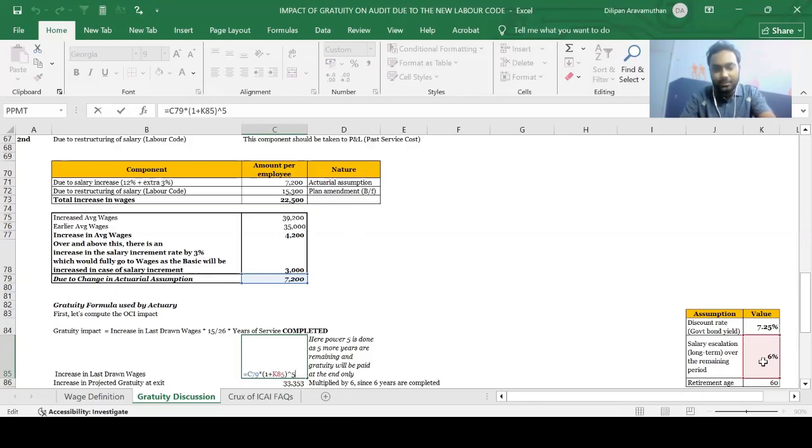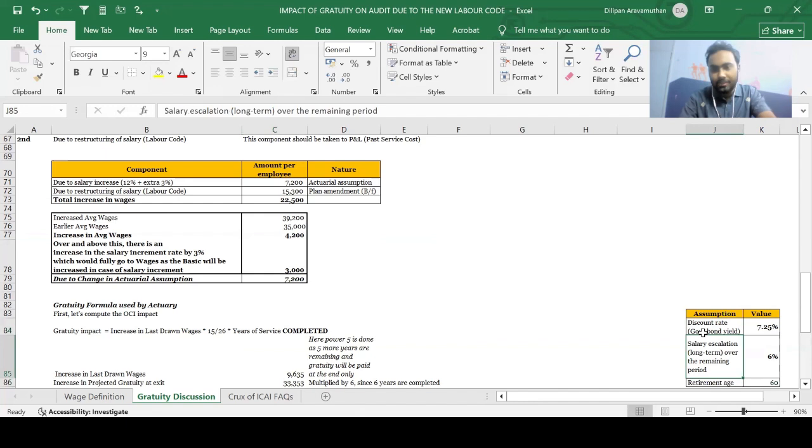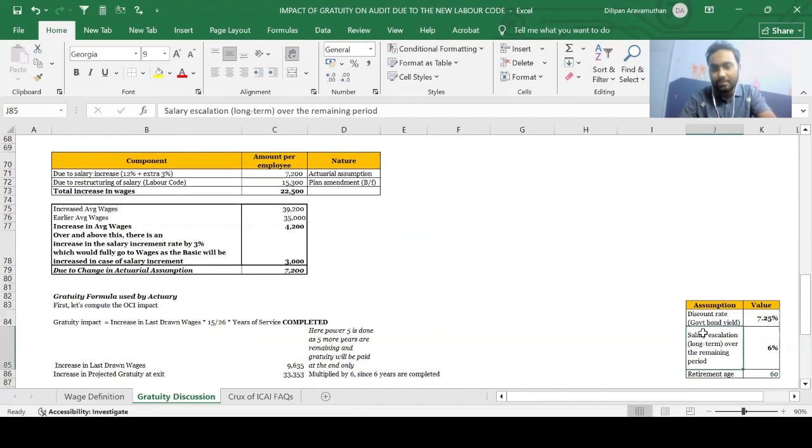But this 6% which we are seeing here, we are expecting that to happen over the course of the next 5 years, because the gratuity liability is going to be settled at the end of 5 years from here, because we are at the 6th year right now and we have 5 more years left on an average for all the employees. So basically, we need to see what is the salary escalation rate expected over the 5 years. This will be given in the actuary report by the actuary, and we need to discuss with the HR and the management.